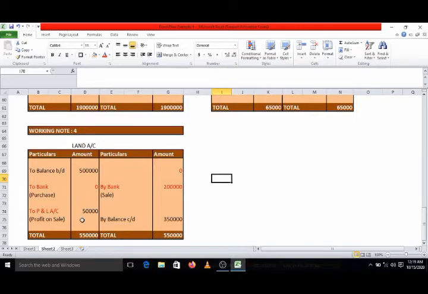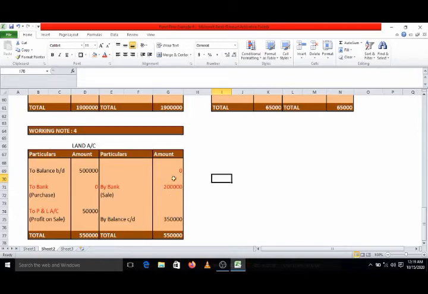But we have to show the full amount of 2 lakhs as a source of fund, and that's why we will have to nullify this effect of profit on sale from our funds from operations. So these two treatments will be there. This will be considered in funds from operations, and this will go directly to the fund flow statement on the sources side, because this is sale of asset.